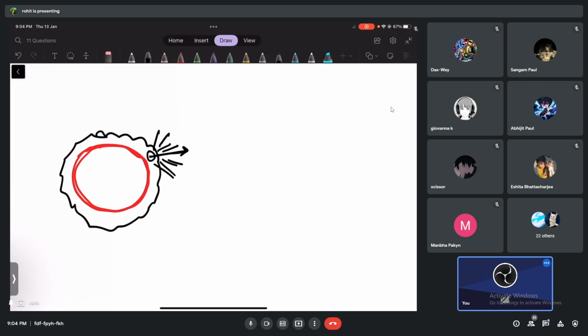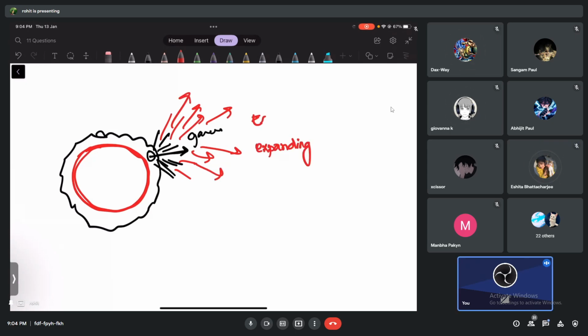What do you think? The tire is bursting. I don't know if my diagram makes sense or not, but the gases, what do you think, guys? The gases are occupying the same volume or they are expanding? They are expanding. This is an expansion, right? Agree or not, all of you? Yes, sir. Okay, so this is an expansion.